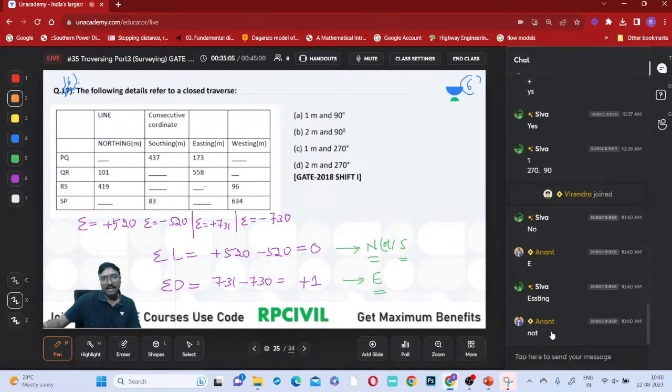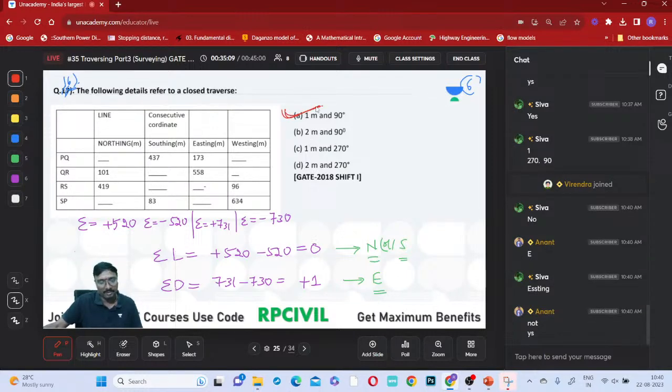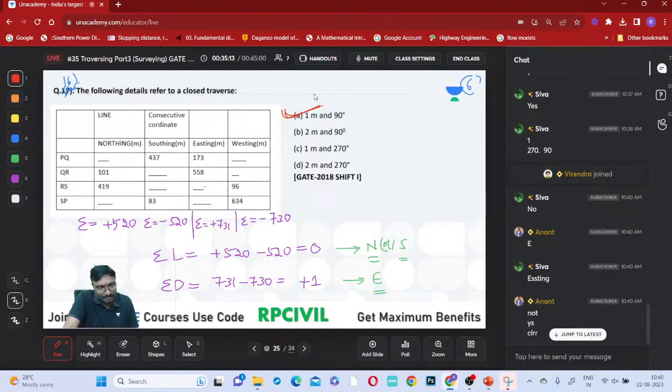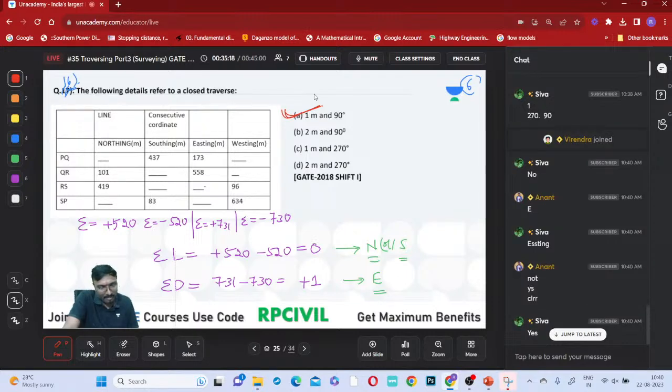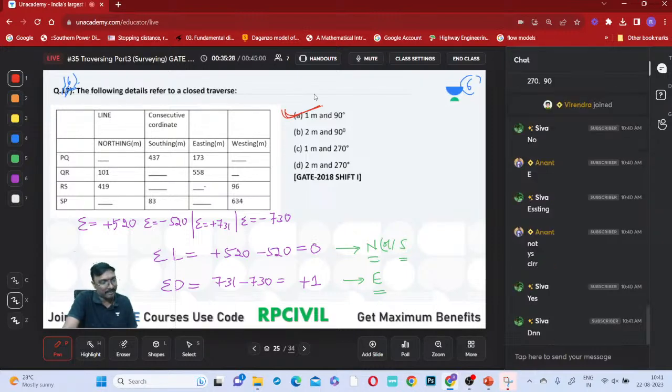It is clear now. So the closing error is 1 meter and the bearing is 90 degrees, right? Which option? Option A will be the correct answer. Got it now? Your confusion got cleared, everyone? Yes, now note this and tell me. We'll move to the next question, the 17th question, then. This one noted, everyone?